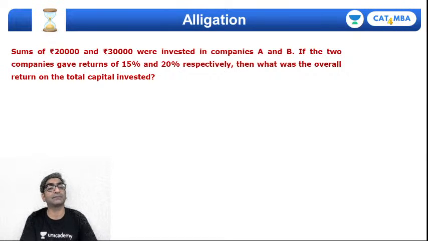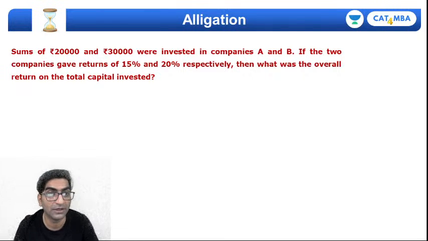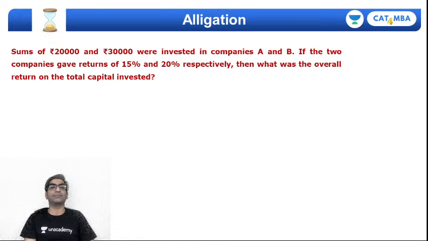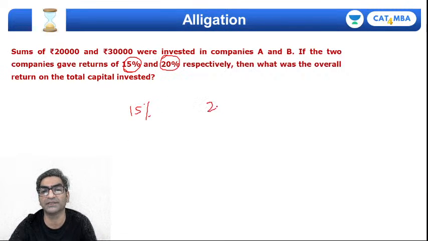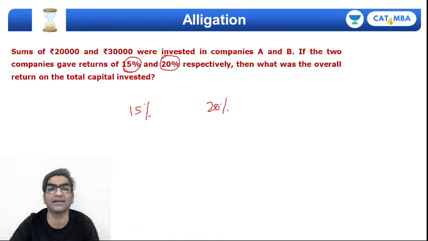Let's now look at some problems where we'll use alligation, right? Remember, alligation तभी use करेंगे जब A1, A2 और resultant पता हो, right? Okay, look at this. Companies A and B, I invested 20,000 and 30,000 in these companies and they gave returns of, percentage profit. Return is percentage profit. तो यही average out हो रहा होगा. 15% and 20% are what the returns they gave.